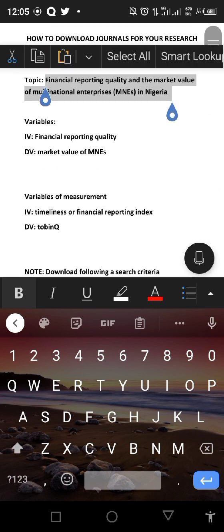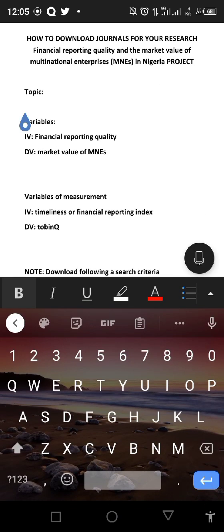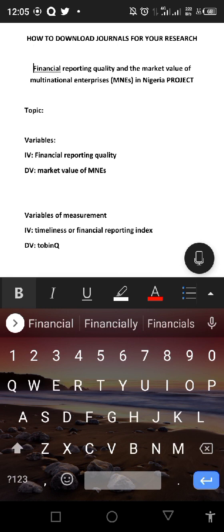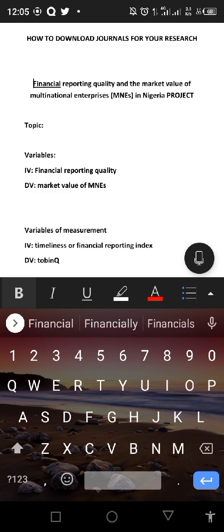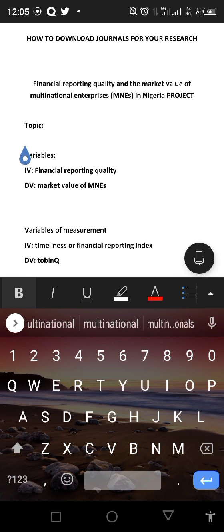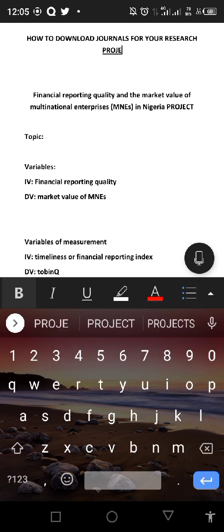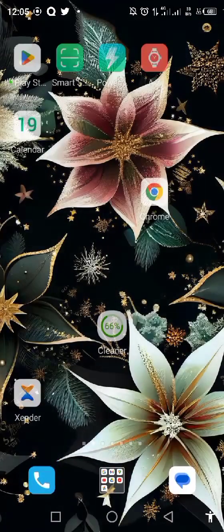Okay, so we are going to search by topic scope first, and then we are going to move our search to country. Yes, we are going to search by country. Okay, I had made a mistake there. We are going to search by country. Okay, let's head on to our browser and continue our search.